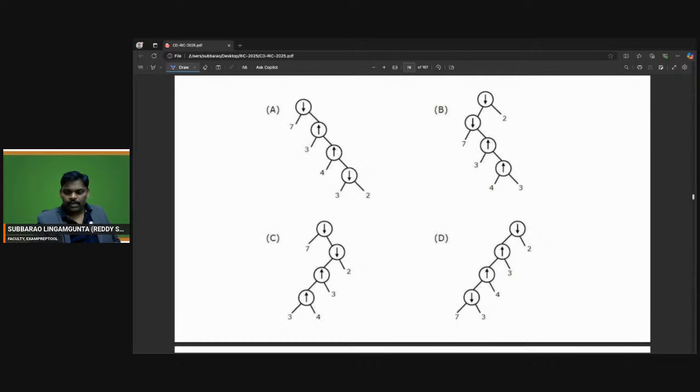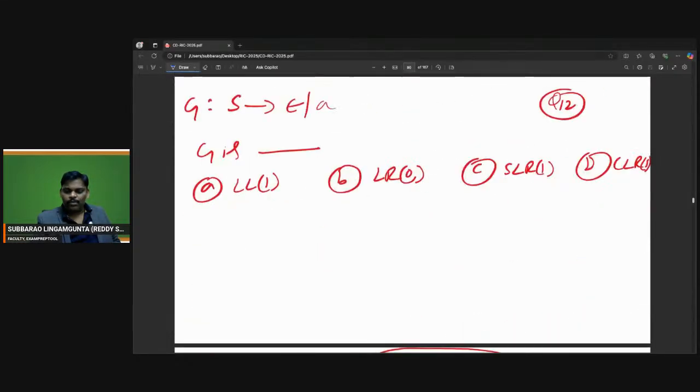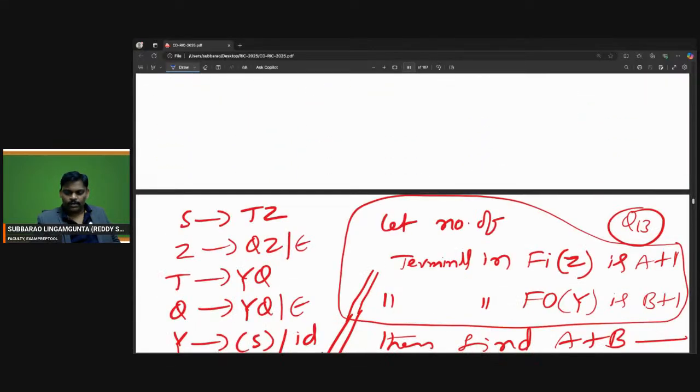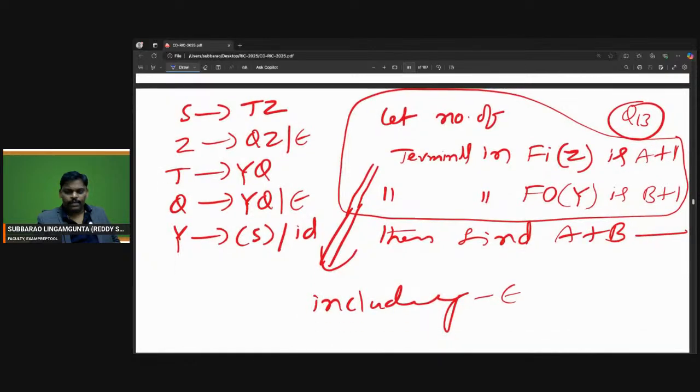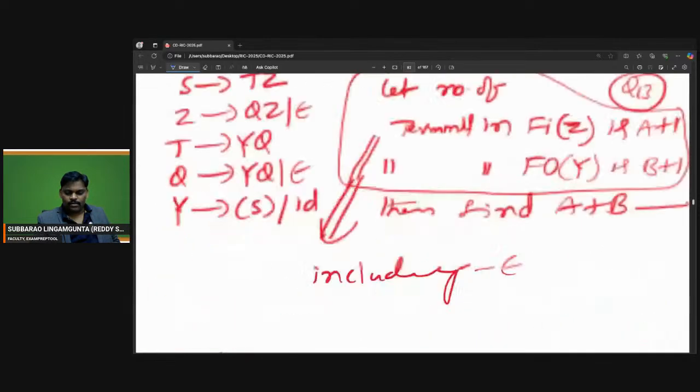I think in the last class we already did this problem. We did this problem also, right? This problem also we did. Let's move to the next problem. I think this is the last problem.